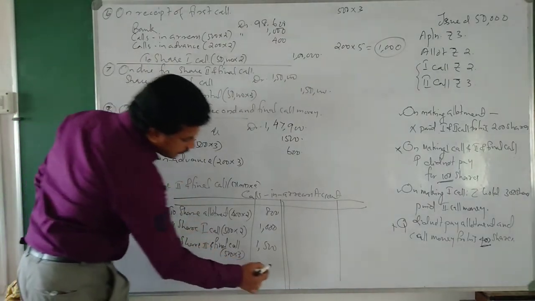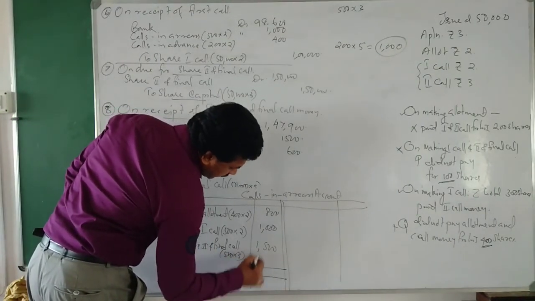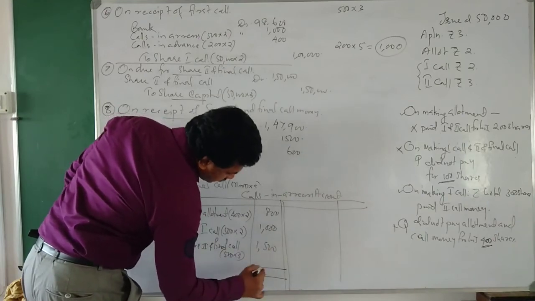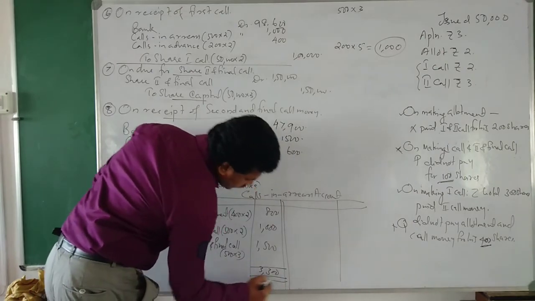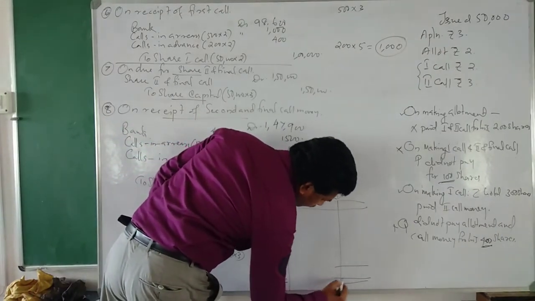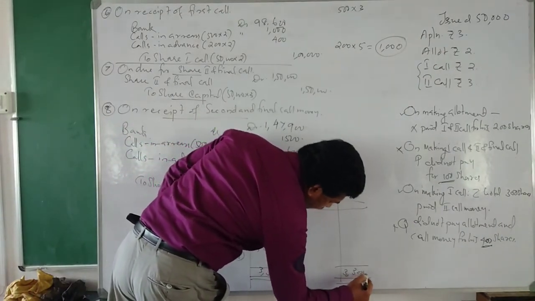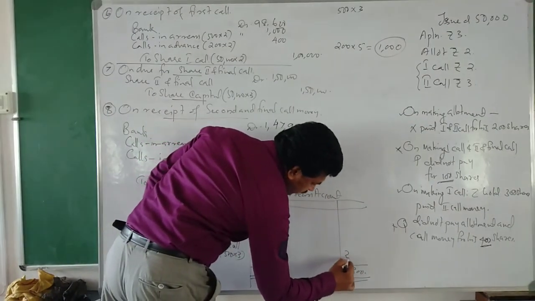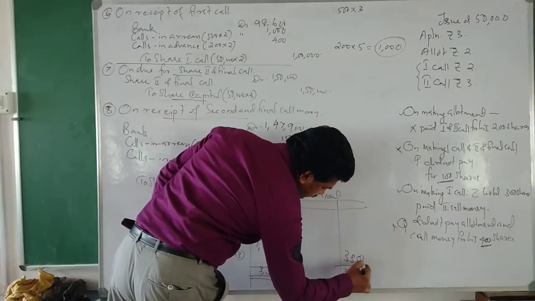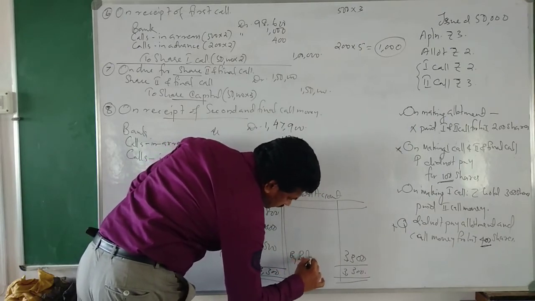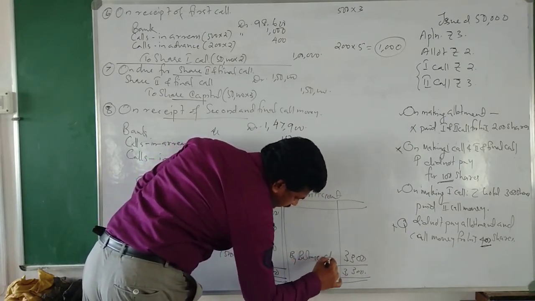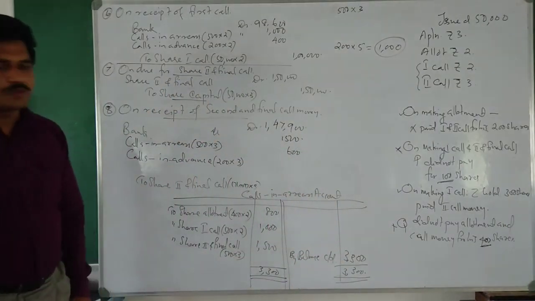Until then we keep the balance, 3,300, as balance carried down.